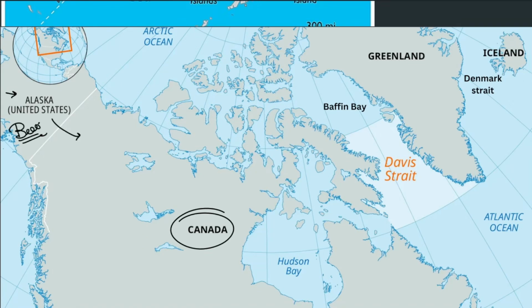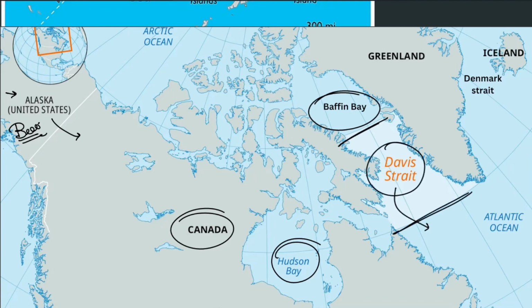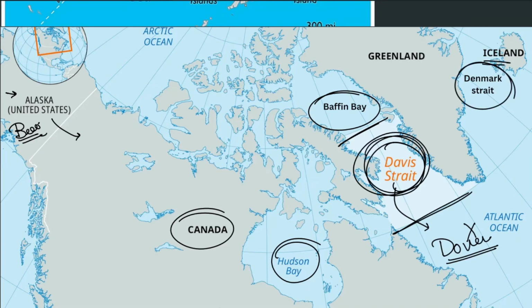Now we come to Canada. We see Hudson Bay here, and we see Baffin Bay. Between Baffin Bay and the Atlantic Ocean, we see a strait known as the Davis Strait. Please remember it is not the Dover Strait. Some people confuse it with Dover Strait. It is Davis Strait. And this is the Denmark Strait between Iceland and Greenland. We'll see some different strait between Greenland and Canada later on. But just please remember the Davis Strait, Baffin Bay, Hudson Bay.